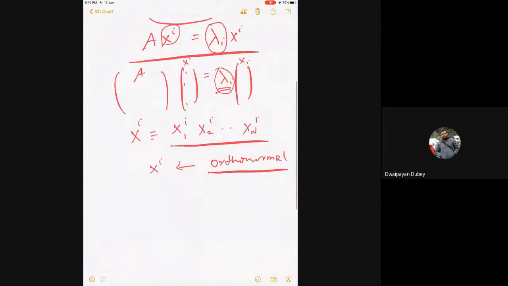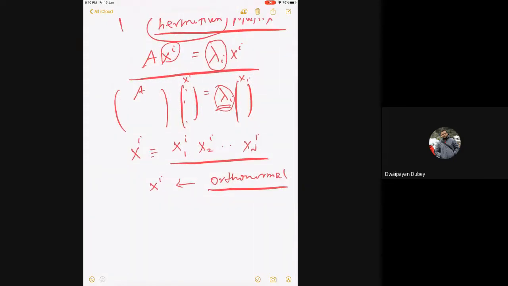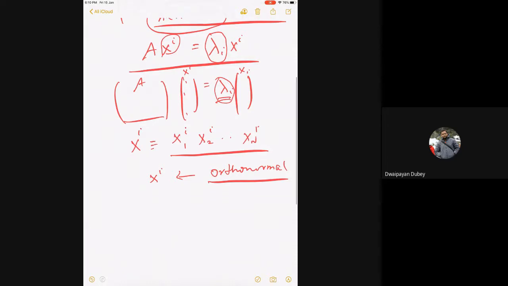Now, if I have an n by n matrix, how many eigenvalues will be there? N, sir. The matrix is Hermitian, of course. So there will be n eigenvectors also, correct? If there are n eigenvalues, there will be n eigenvectors.